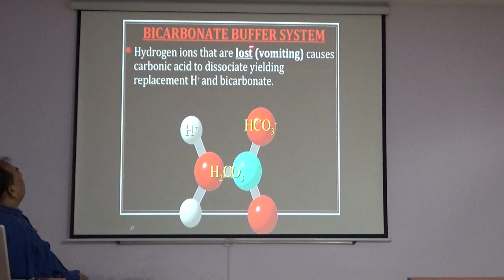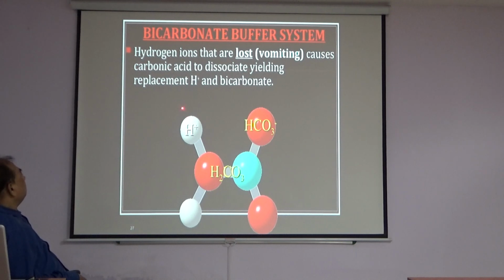Bicarbonate buffer system, continued. Hydrogen ions are lost during vomiting, which causes carbonic acid to dissociate, yielding replacement hydrogen ion and bicarbonate ion. After vomiting, there is loss of hydrogen ion, so carbonic acid dissociates and donates hydrogen ion.